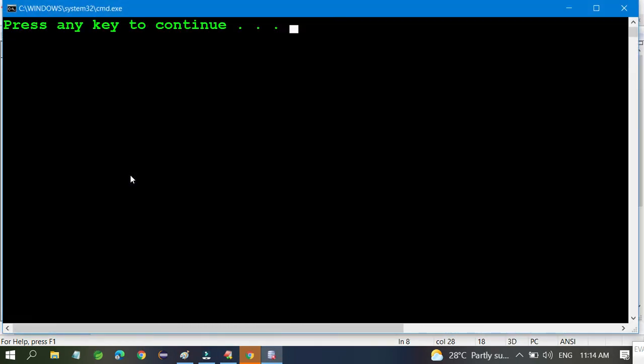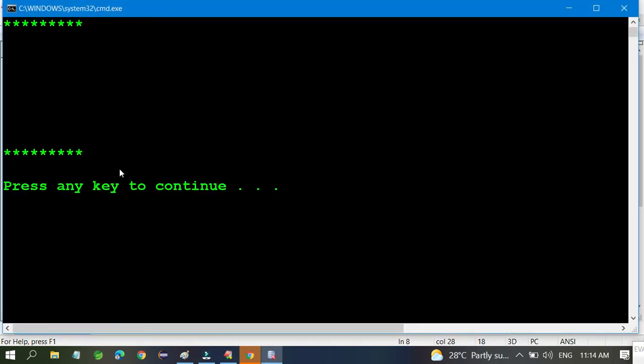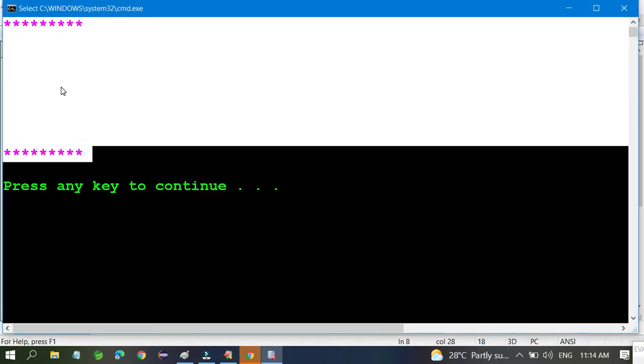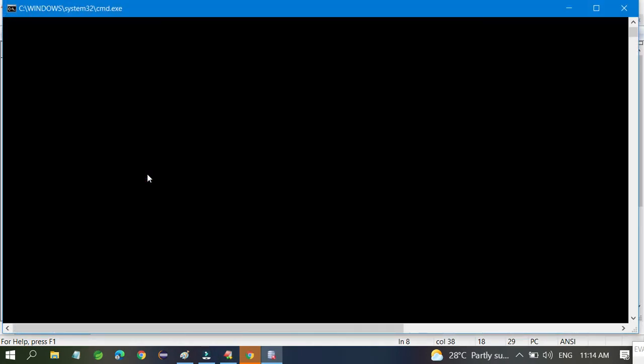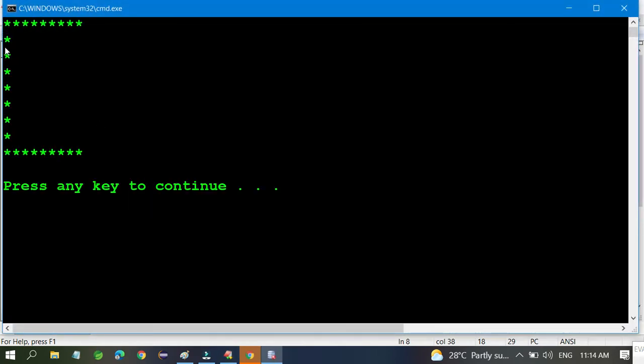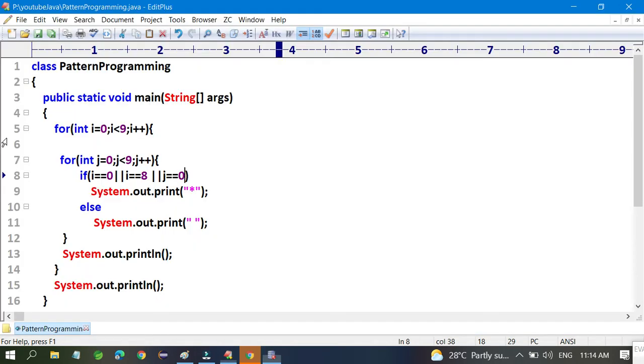The top and bottom are controlled by i, and the sides are controlled by j. So if I mention j equal to 0, I print the left side line, and if I mention j equal to 8, then I am able to print the other side line here.